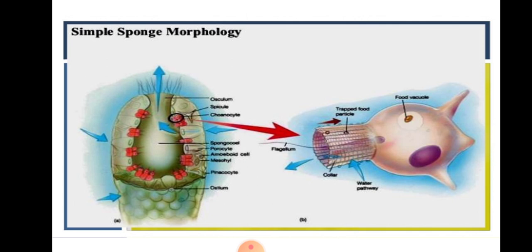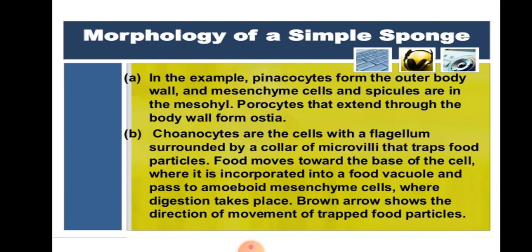The simple sponge morphology. So this is the structure of choanocytes. The choanocytes are peculiar cells present in the sponges. For example, the pinacocytes form the outer body wall, and the mesenchyme cells and spicules are in the mesohyl. The porocytes extend through the body wall to form the ostia.